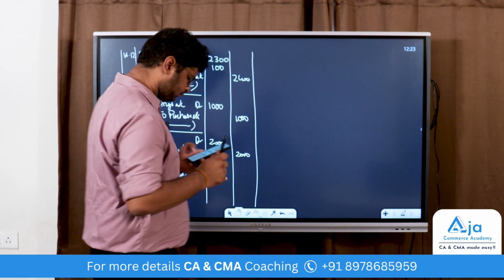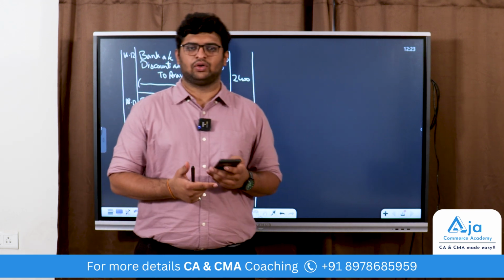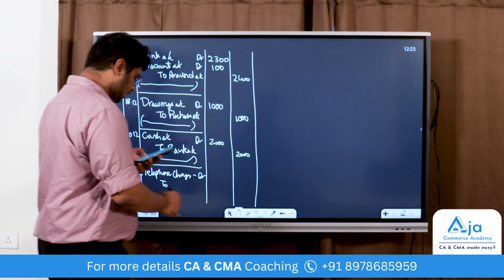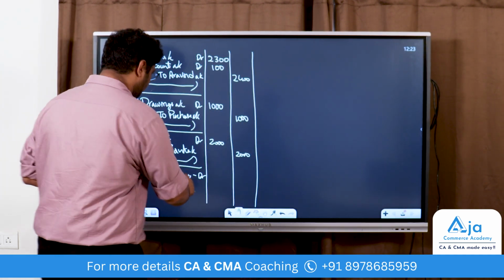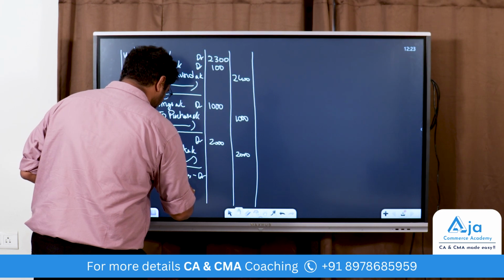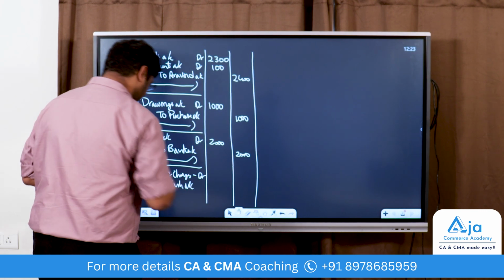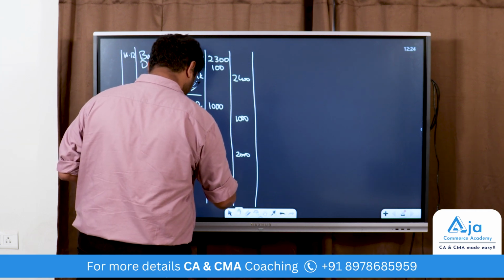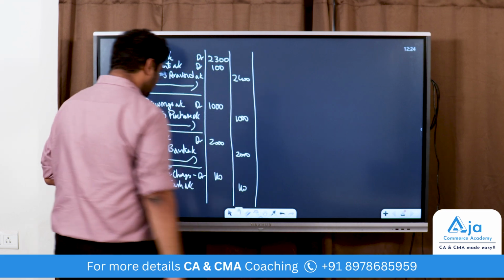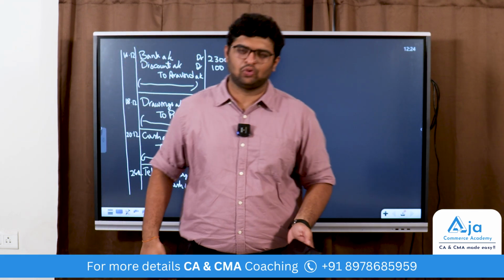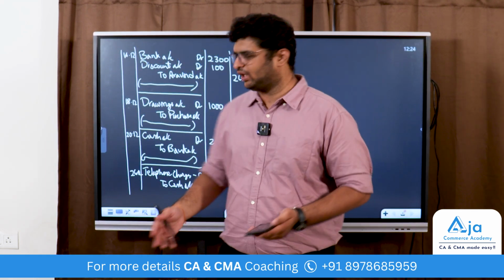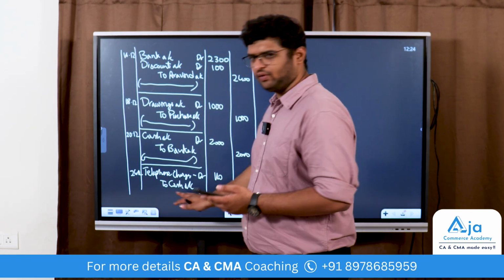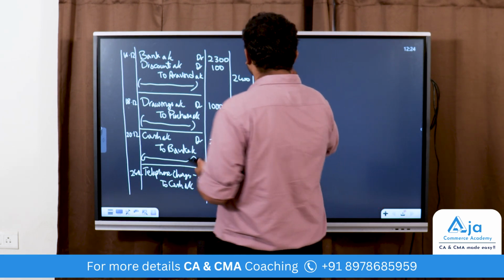Now here you can use bank account or cash account. It is up to you. But usually when it is a payment, you can write cash account. Writing cash account and writing bank account are both okay. It is no problem when you write like this.